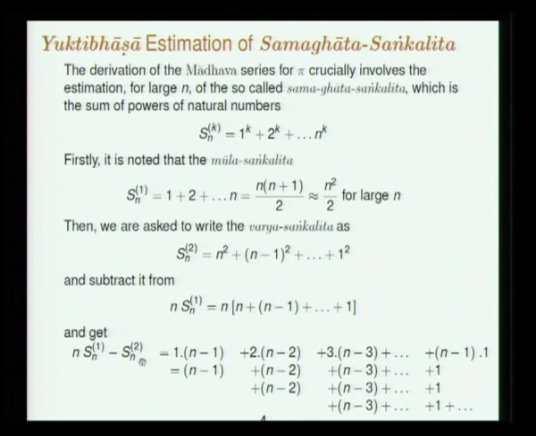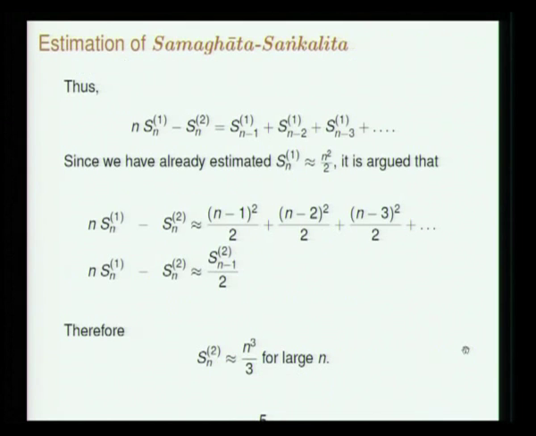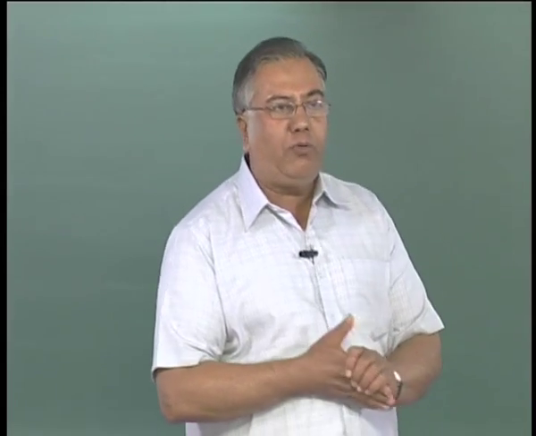So, n times Sn1 minus Sn2 can therefore be written as n minus 1, then the 2 times n minus 2 can be written this way, the 3 times n minus 3 can be written that way, and the n minus 1 times 1 can also. Now you resum them, that is, you look at this sum this way. So this is the Mula Sankalita up to n minus 1, this is the Mula Sankalita up to n minus 2, etc. So what we have is: n Sn1 minus Sn2 is Sn-1 1 plus Sn-2 1 plus Sn-3 1, that is, the Mula Sankalita going up to n minus 1, the Mula Sankalita going up to n minus 2.